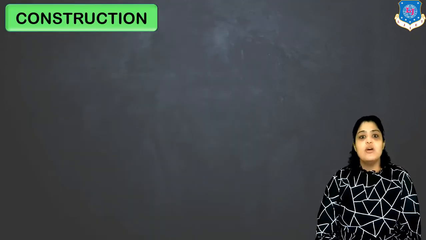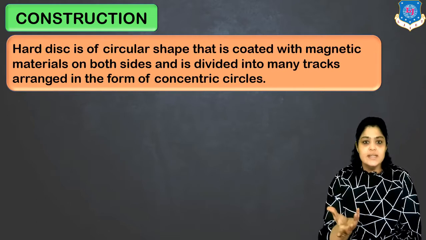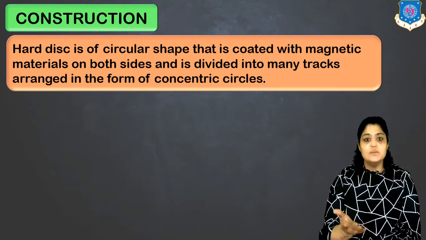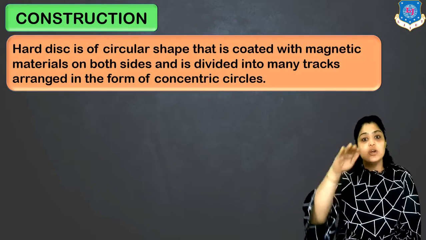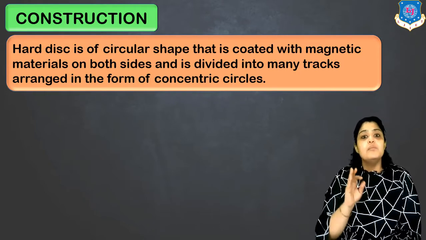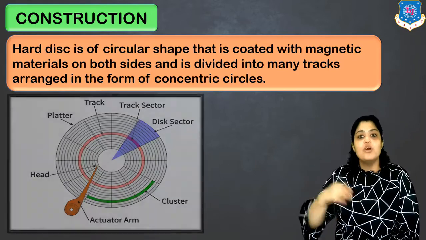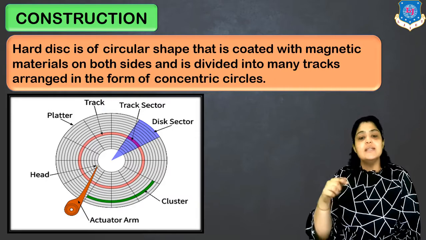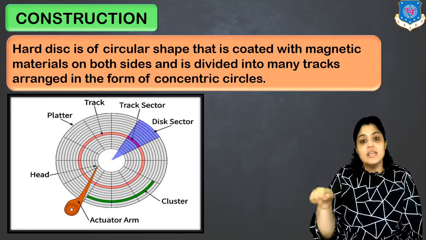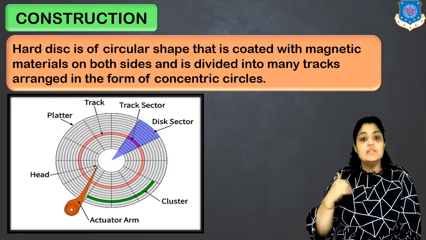The construction of magnetic hard disk. It consists of a disk, obviously a circular shaped surface, which is coated with magnetic materials on the upper and lower sides, and then it is divided into many tracks. You can say many concentric circles, somewhat like this. Each and every concentric circle is one track, which is further divided into sectors.